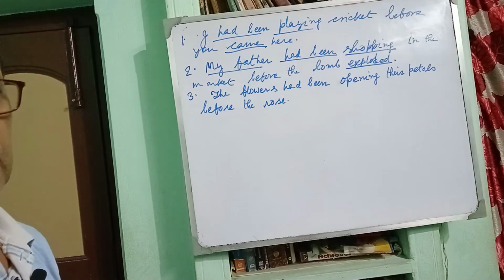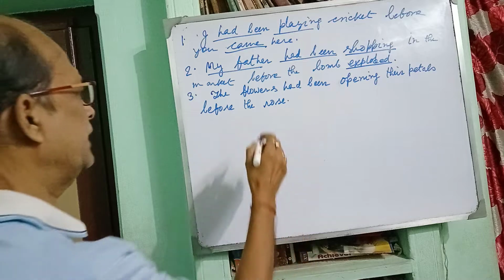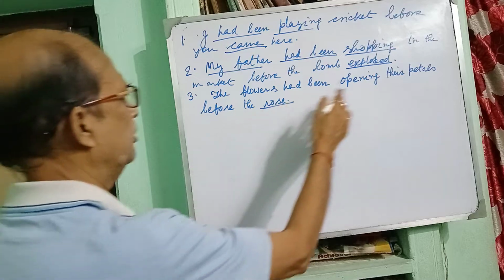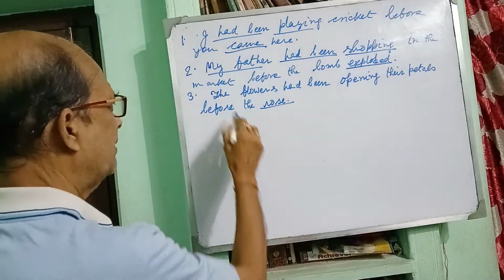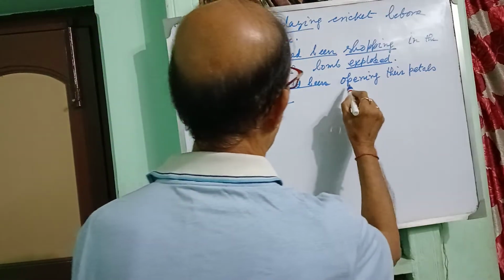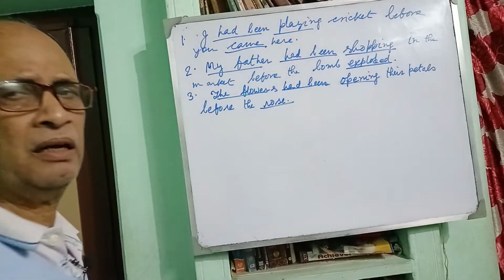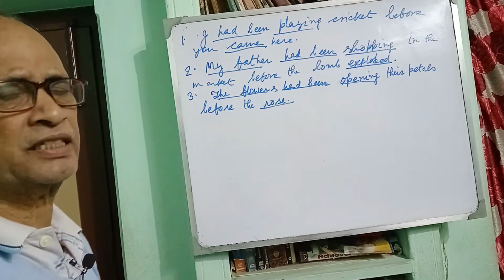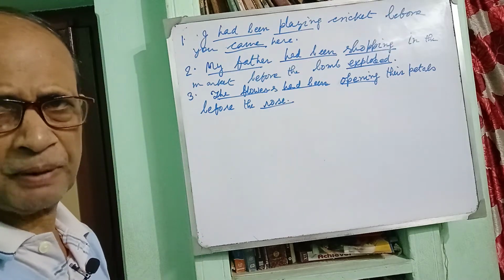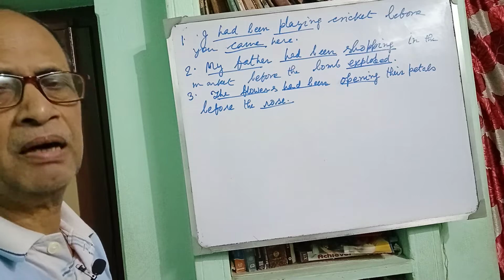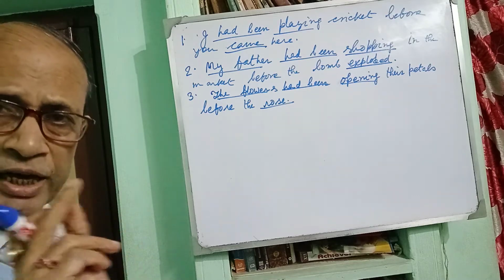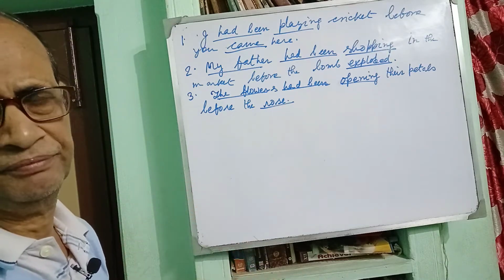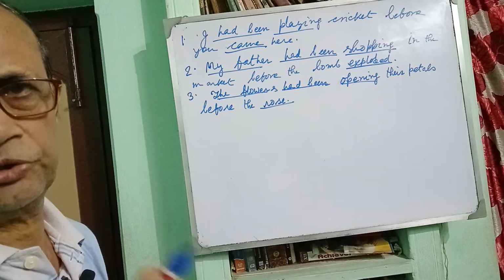You see that before the sun rose, it is the past indefinite form, simple past form. The flowers had been opening their petals. Flower, subject, had been, auxiliary verb, opening, open plus ing suffix. So, 2 incidents or 2 actions took place in the past, but one took place a little ago and that had the continuity, and the other took place a little later and that had no continuity.